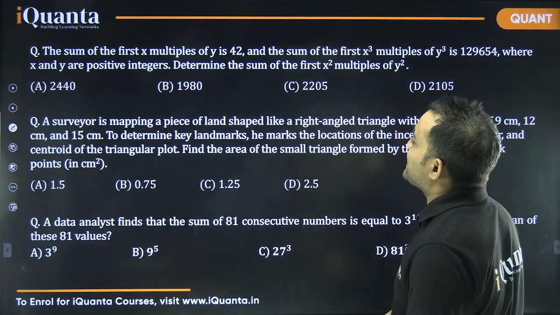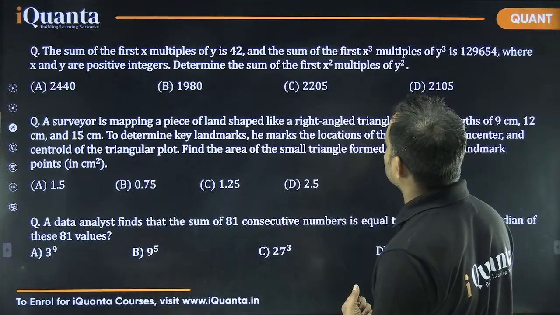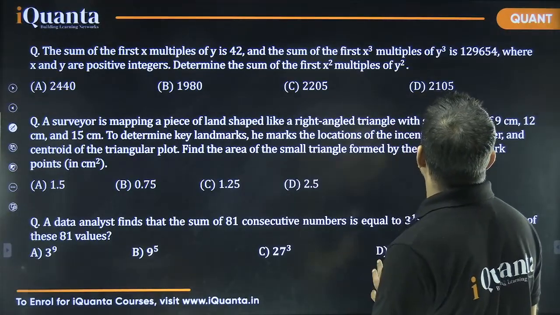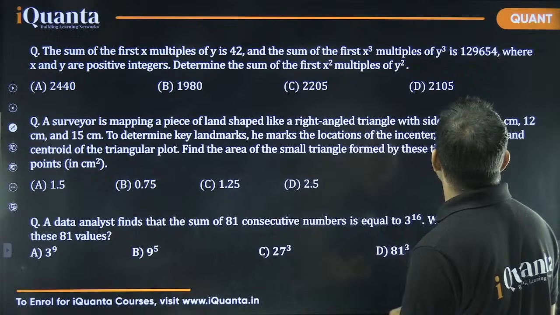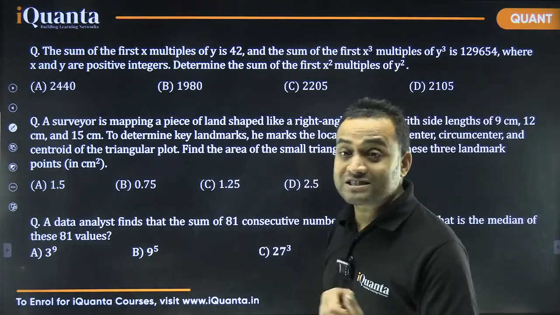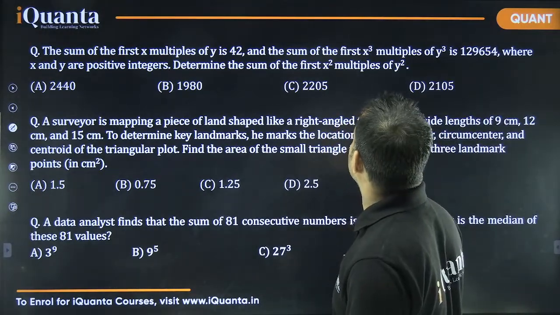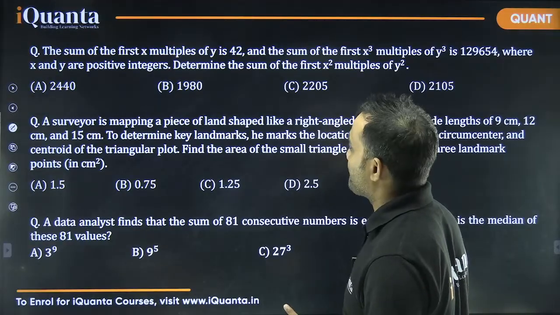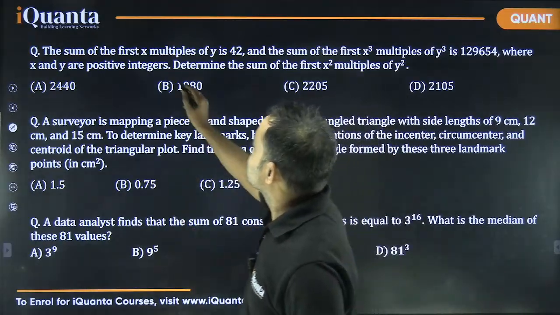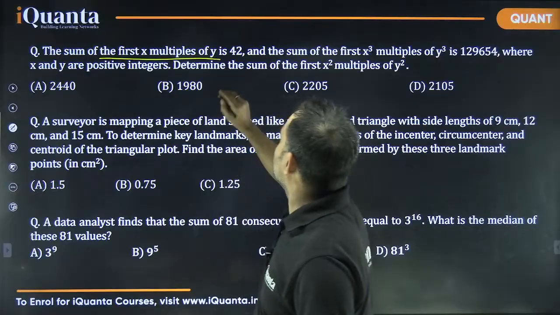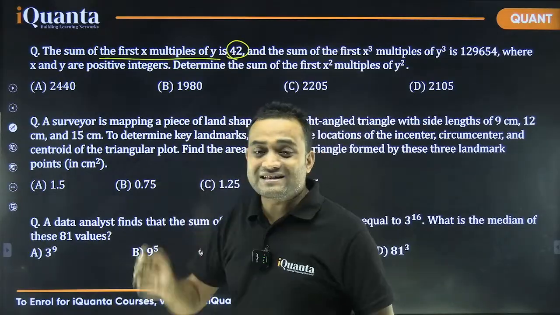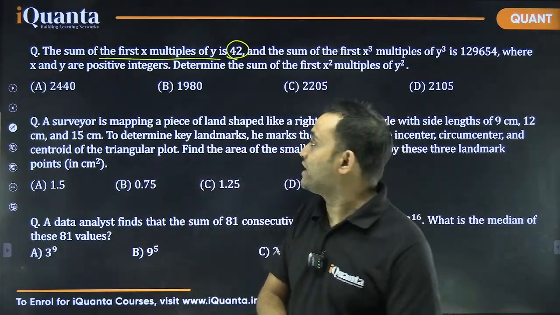The sum of first x multiples of y is 42. The sum of first x cube multiples of y cube is 129654, where x and y are positive integers. Determine the sum of first x square multiples of y. So this is something. Sum of first x multiples of y is 42, I can write this equation in terms of x and y.